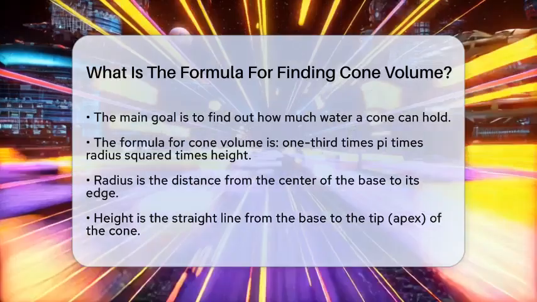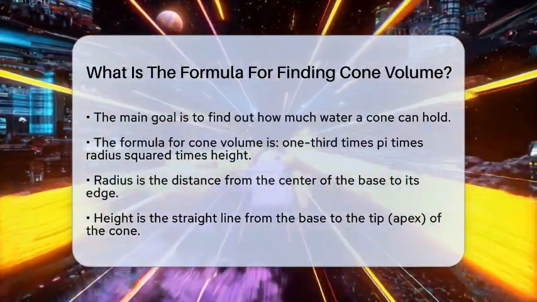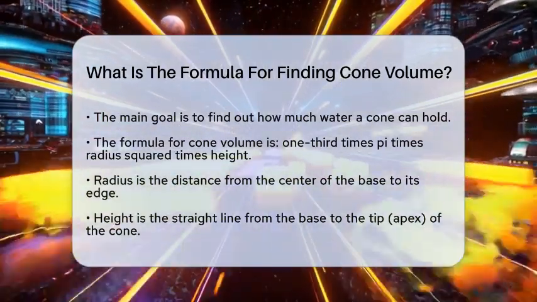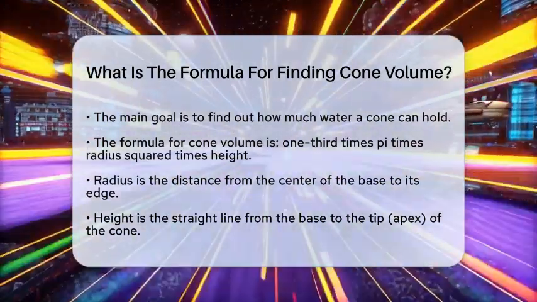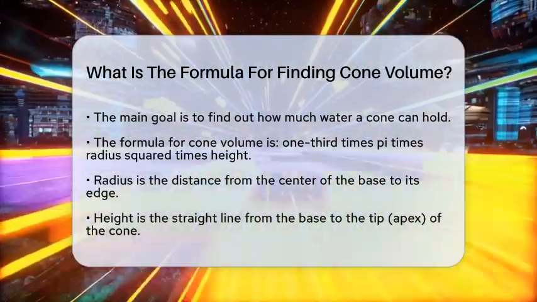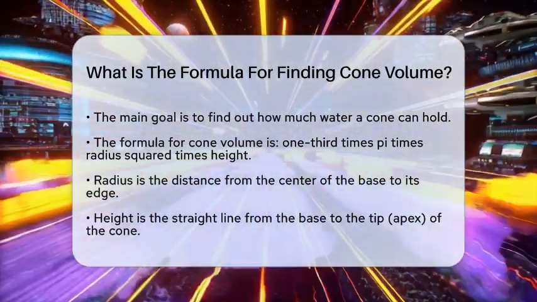The formula to find the volume of a cone is volume equals 1/3 times pi times the radius squared times the height. Here, the radius is the distance from the center of the circular base to its edge, and the height is the straight line from the base to the tip or apex of the cone.